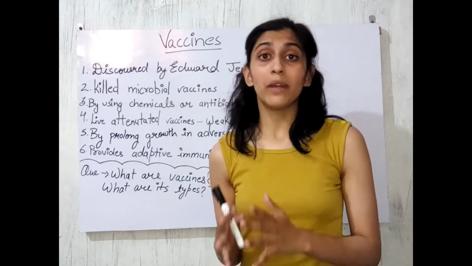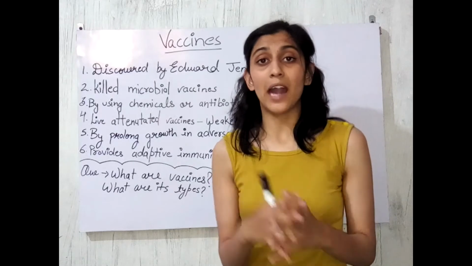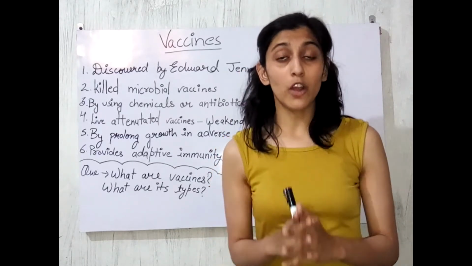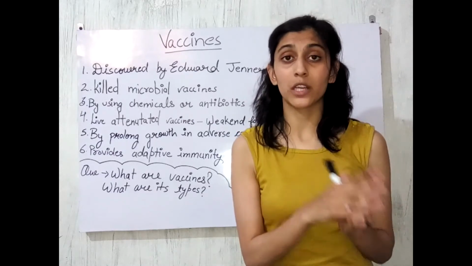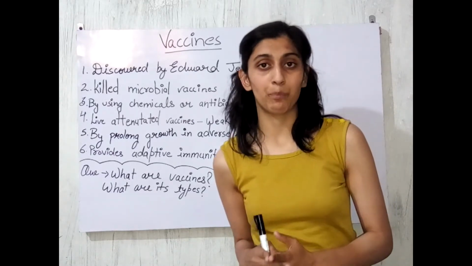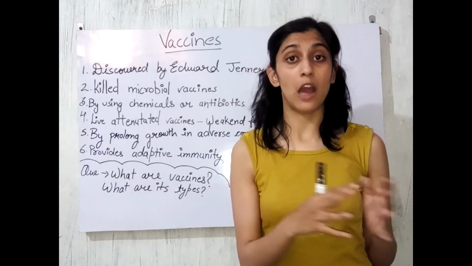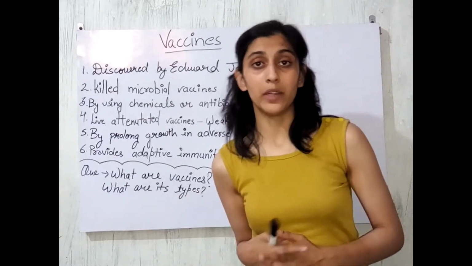Now this microbe in the killed or dead form we can inject into a fresh individual. This will not be harmful to the individual because it is already killed. So it won't be harmful, but it will provide immunity. Now how would it provide immunity?